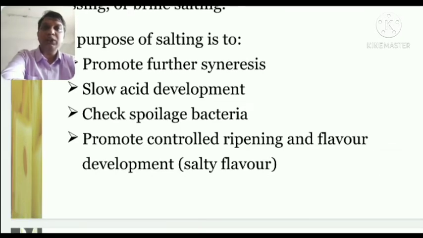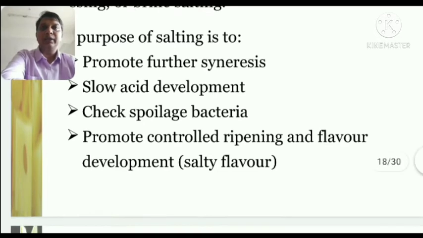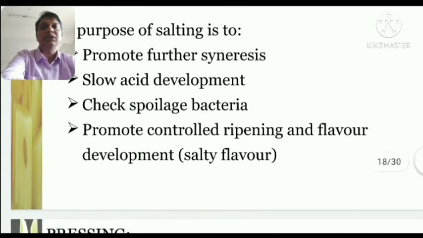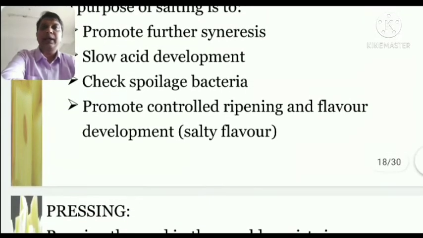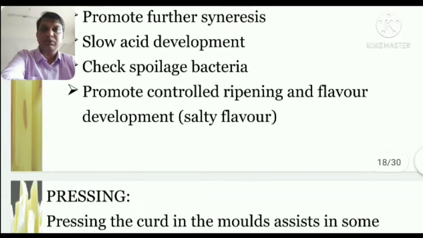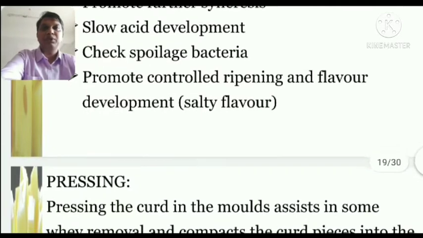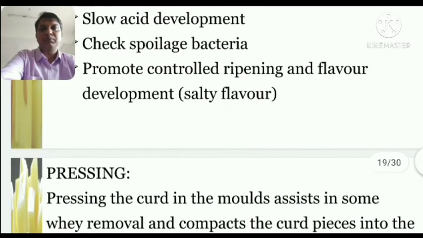It controls the bacterial growth, the working of the bacteria, and it also checks the harmful bacteria, so after getting the salt in that, these bacteria are killed easily. It helps in controlling the ripening and developing the flavor. So these are the purposes of putting salt in the making of cheese.